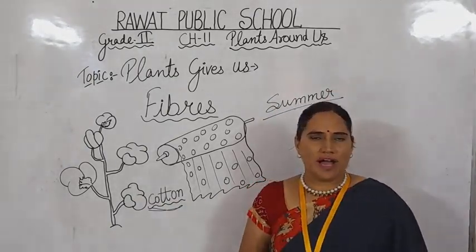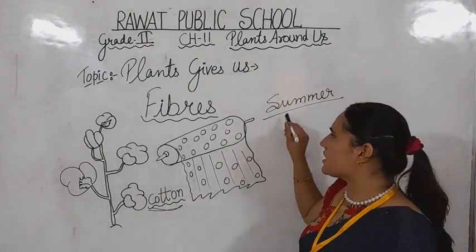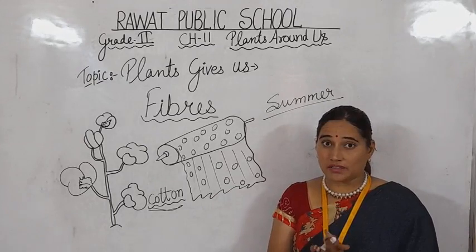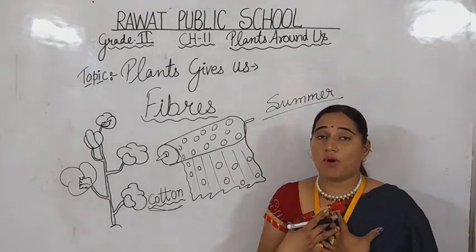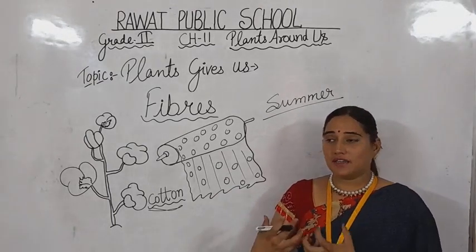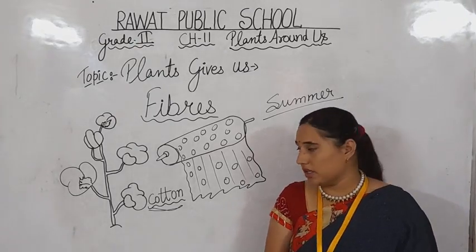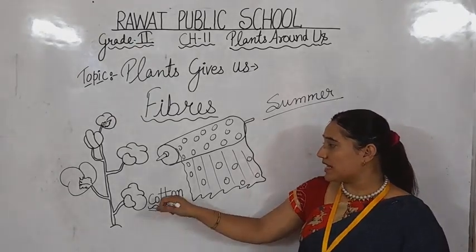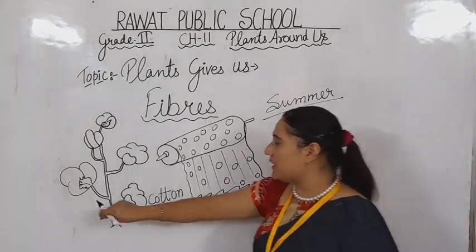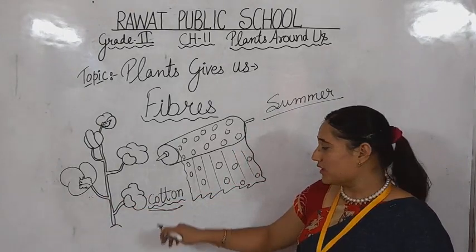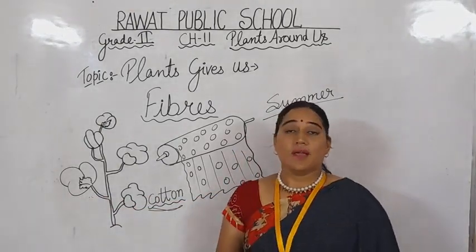Can you tell me why we are using cotton clothes in summers? Because it keeps us cool. वो हमें ठंडा रखता है. It keeps our body cool and it absorbs the extra sweat that comes out from our body. So that cotton comes from the plant. जो ये cotton है ये कहाँ से आती है? That cotton comes from the plants.